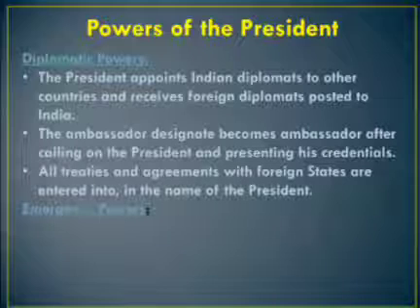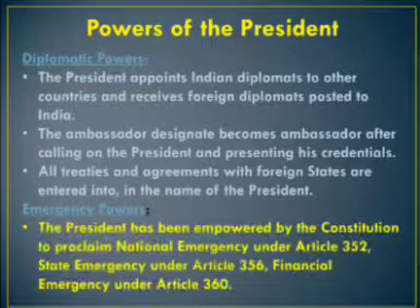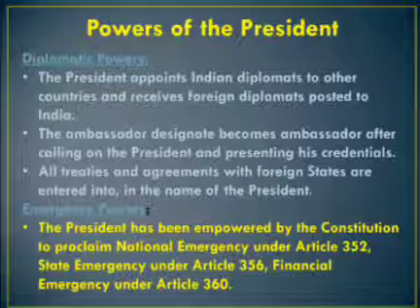Next one is the emergency power. What are the emergency powers of the President? Article 352 deals with the emergency power of the President. There are three kinds of emergency power: national emergency, state emergency, and financial emergency. What is national emergency? The President is given the power to make a proclamation of emergency on the ground of threat to the security of India by war, external aggression, or armed rebellion.